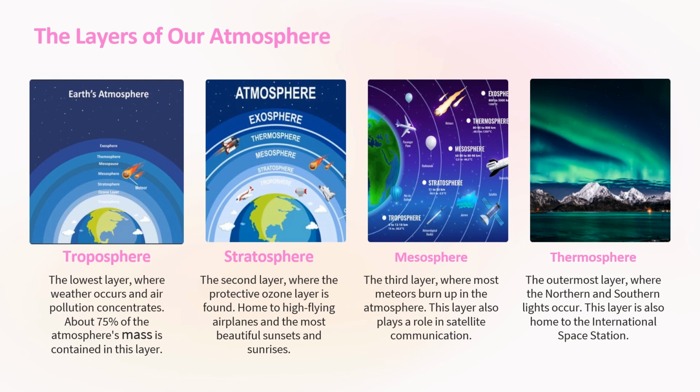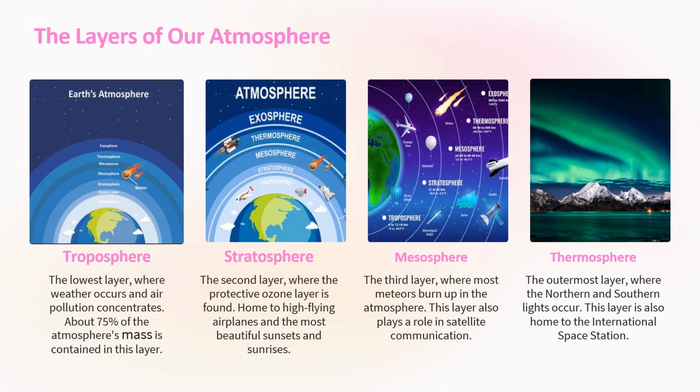The third one is mesosphere, the layer where most meteors burn up in the atmosphere. This layer also plays a role in satellite communication, whatever communication takes place between satellites happens within this layer, that is the mesosphere. This is above the stratosphere.